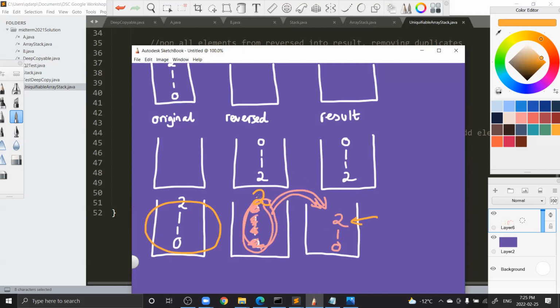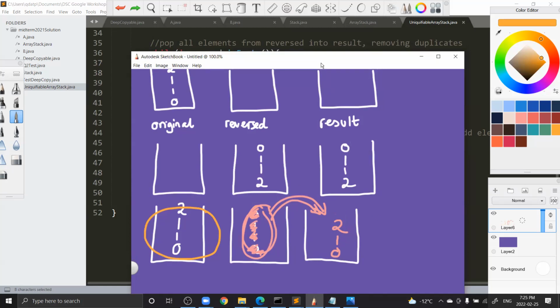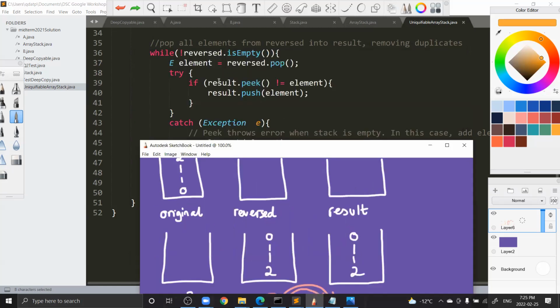We don't put it into here. So we don't put the number 2 into here. It just doesn't make sense, right? So if we see that this number is the same as this number, then we ignore it. So if it's not equal, then we put it into the result.